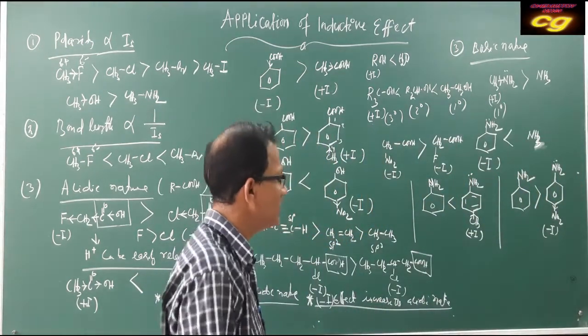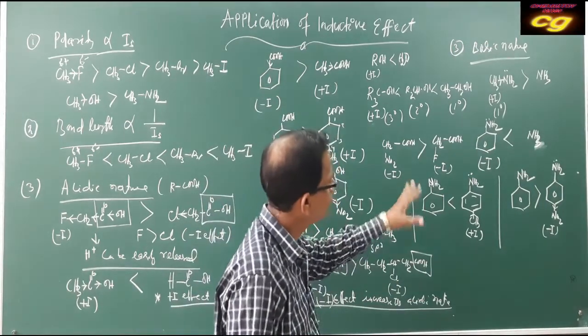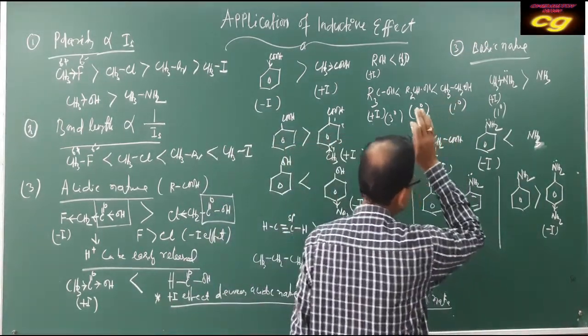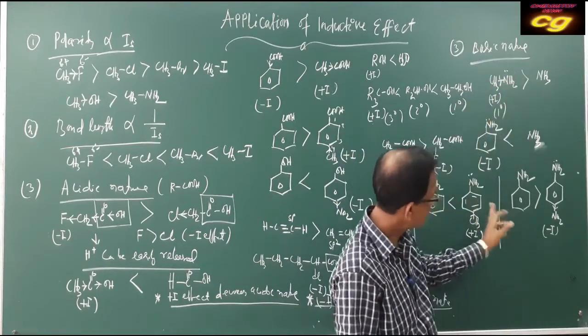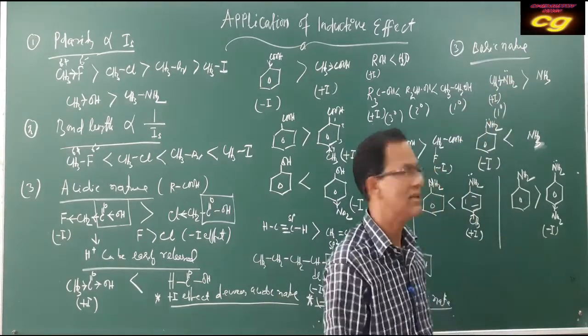But one thing to remember, the conclusion is, in case of basic nature, when there is a plus effect, basic character is more. When there is a minus effect, basic character is less.